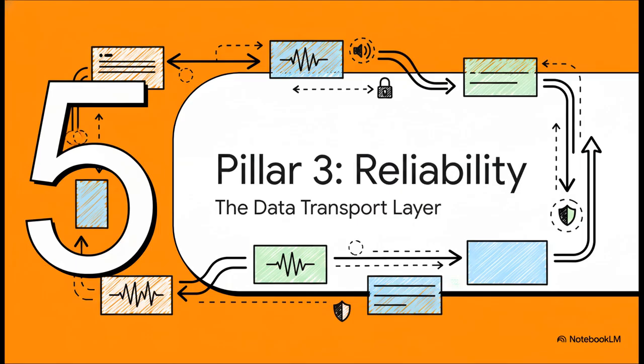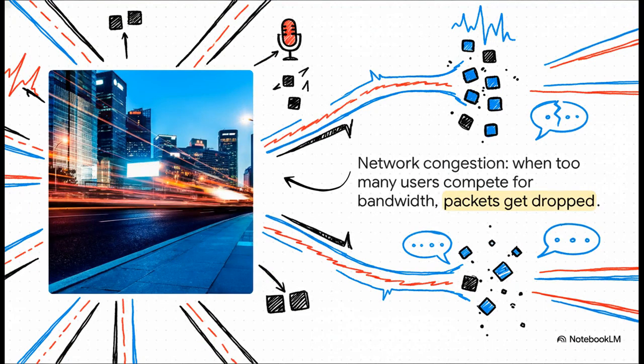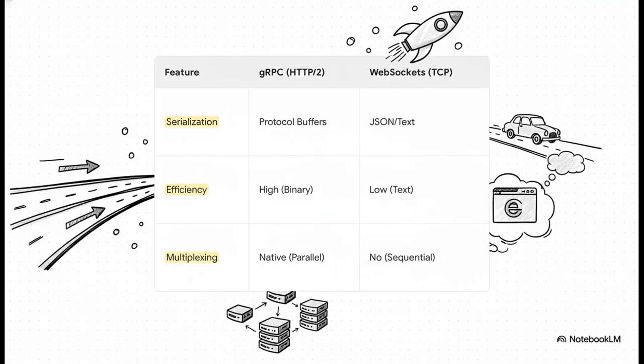Okay, we've got speed and we've got smart scaling. Our final pillar is all about reliability. How do we make sure all that audio data gets from point A to point B within our system without getting lost or corrupted, especially when things get crazy busy? It all comes down to the data transport layer. This analogy is just perfect. Think of your network like a highway. When that highway gets jammed up with traffic, cars get stuck, or in our case, data packets just get dropped. And for real-time audio, a dropped packet means a glitch, a stutter, a missed word. It's just completely unacceptable.